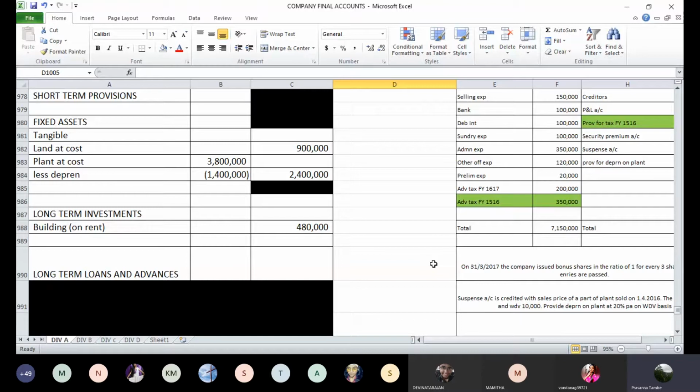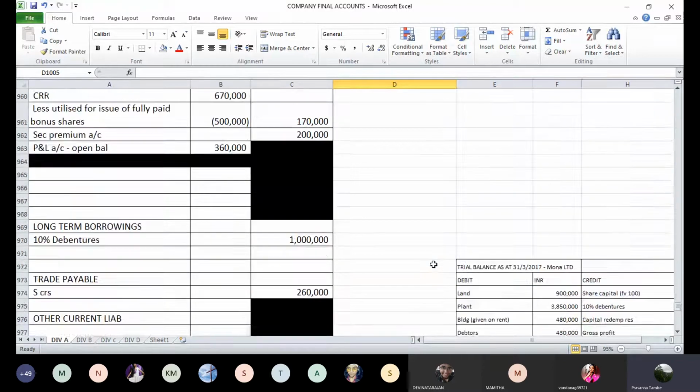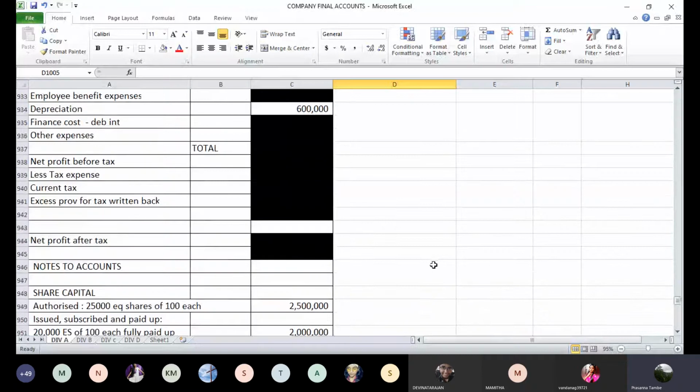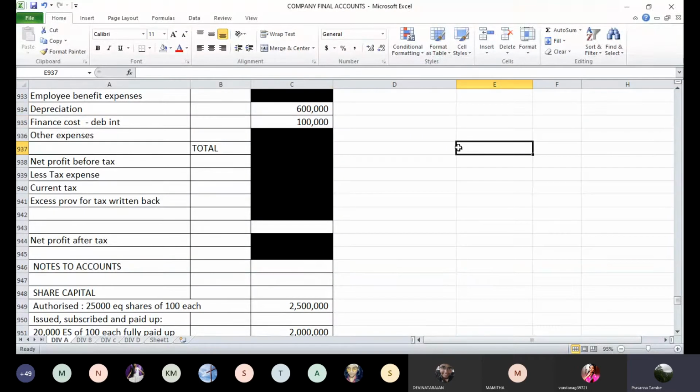Then debenture interest is 1 lakh, which is your finance cost. It can go to P&L account directly because there is not much of an adjustment there. We can directly take it here. Finance cost, interest on debenture 1 lakh rupees. There is no provision required. We have seen that for 10% debentures, the entire interest has been paid.